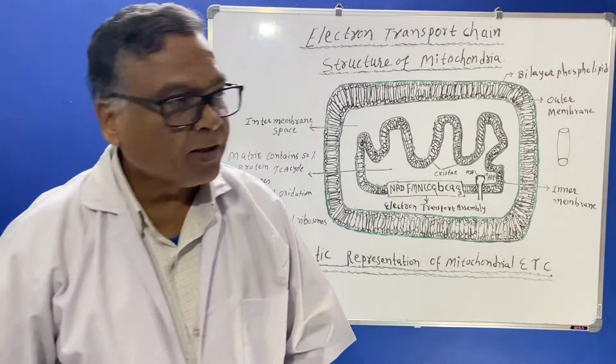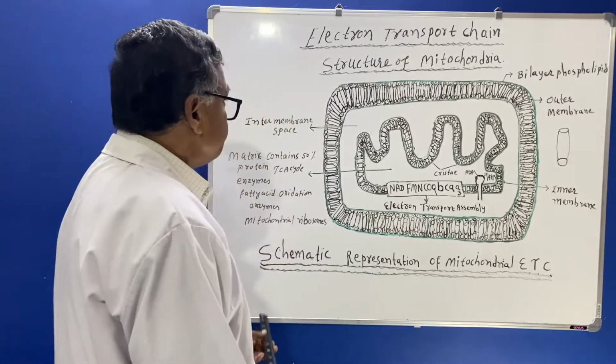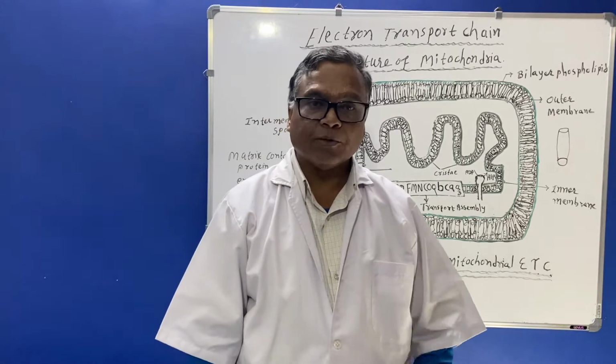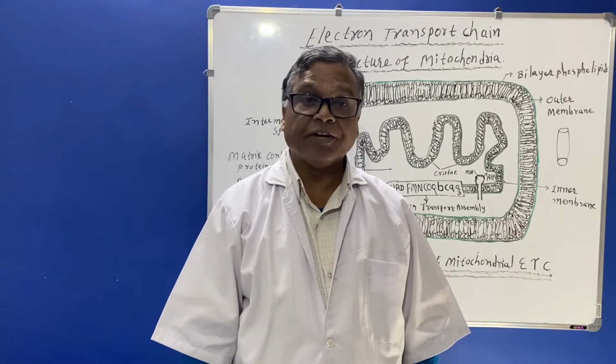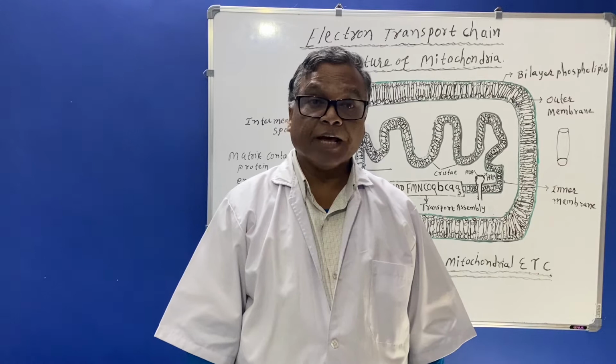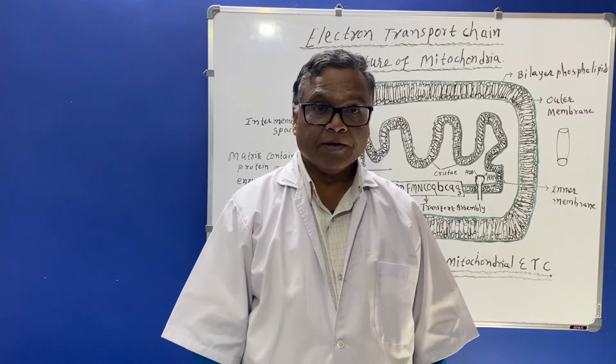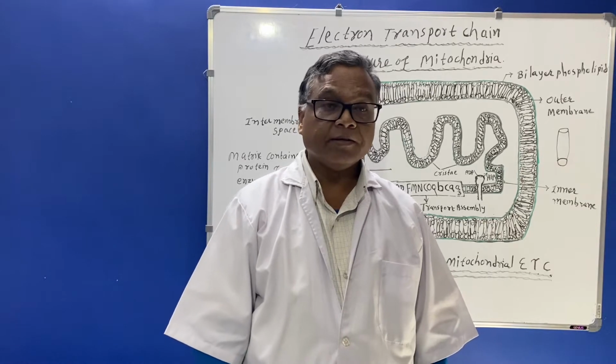So here you should know, electron transport chain is also known as respiratory chain, which is carried out in all living organisms, especially in humans.